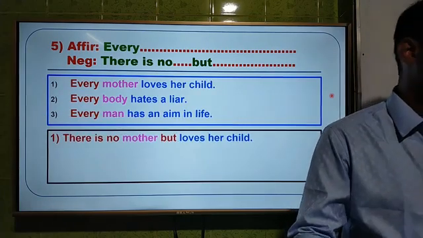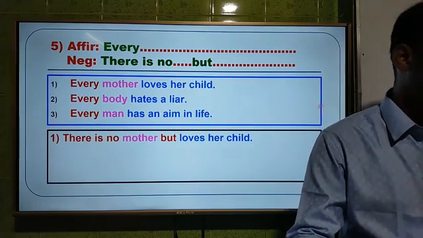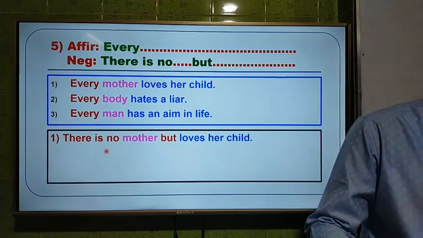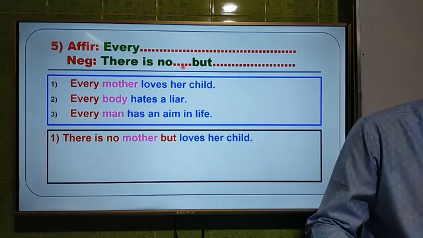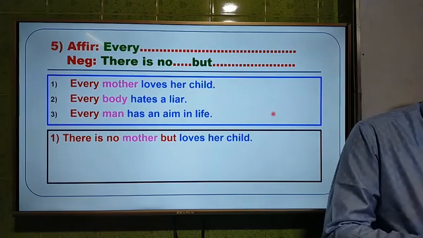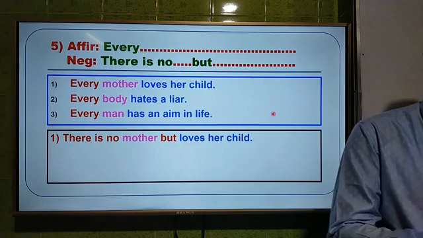Okay, look at the screen. There is no mother but loves her child. That means I have used here the word mother. In this way, you have to answer the next 2, and that's why you will get 2 minutes.